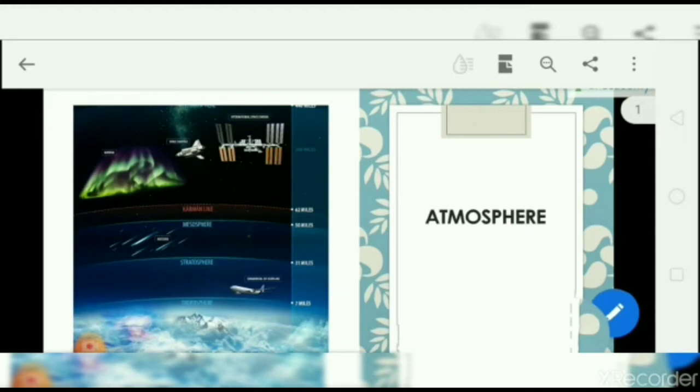इसका मतलब है कि एटमॉस्फेयर बहुत ही थिन लेयर है, लेकिन अर्थ की ग्रेविटी की वजह से ये अर्थ से inseparable रहता है. And there is the atmospheric pressure in the atmosphere. The air exerts pressure on the earth's surface by virtue of its weight. जो air है वो अपने weight से pressure डालती है अर्थ पर and this pressure is known as atmospheric pressure. Now let us understand what is the role of atmosphere.